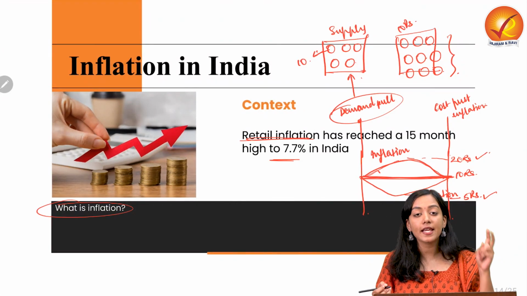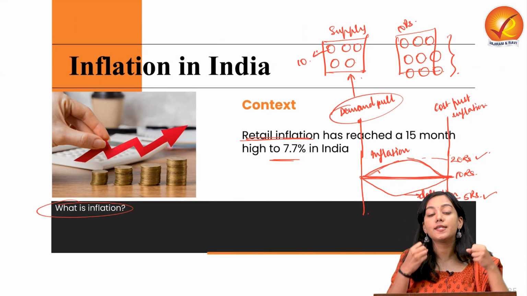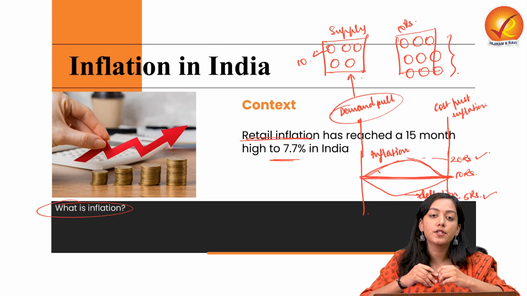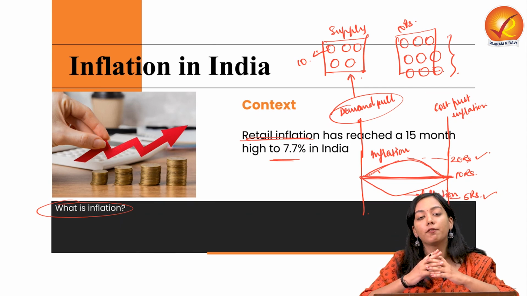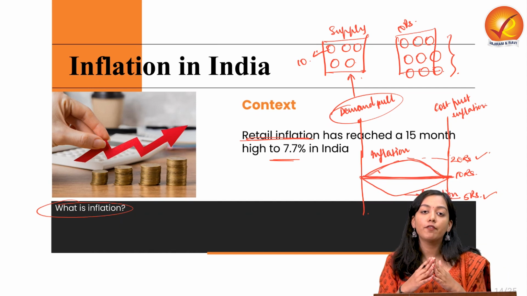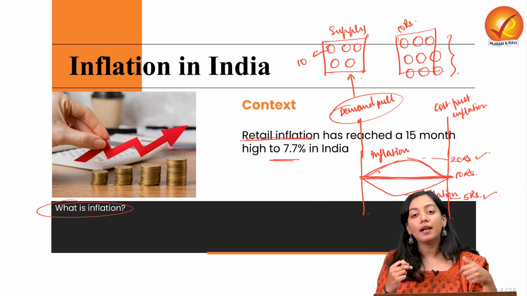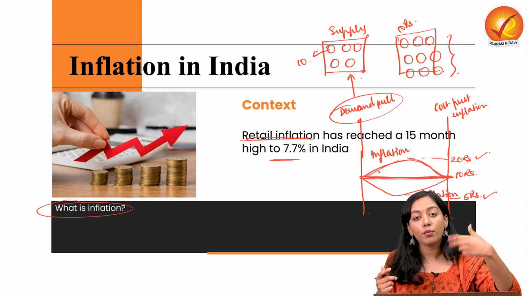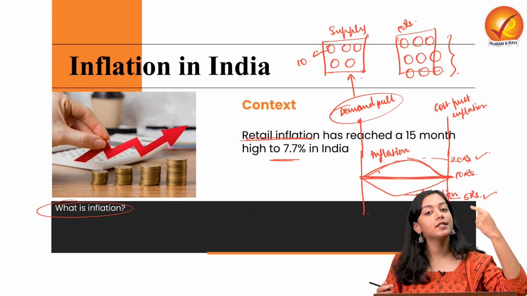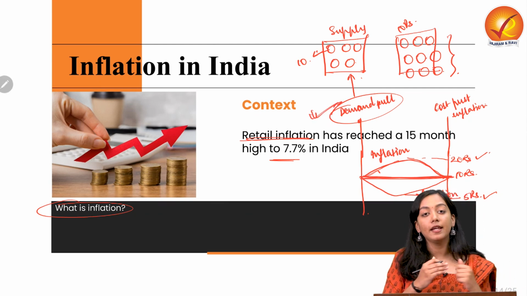Second thing, the purchasing capacity of these people has increased. Somehow their income levels got upsurged. Their income levels can be upsurged also because of the expansionary policy of the government, because the government has decided to provide you easier loans, has decided to have a dovish monetary policy. As a result of this, you will have more money in your hand. So you will be demanding the same tomato for a better offer, for more money. This will also lead to a rise in the price of tomatoes. This rise in the price is known as inflation. So this is demand pull inflation, demand side inflation.